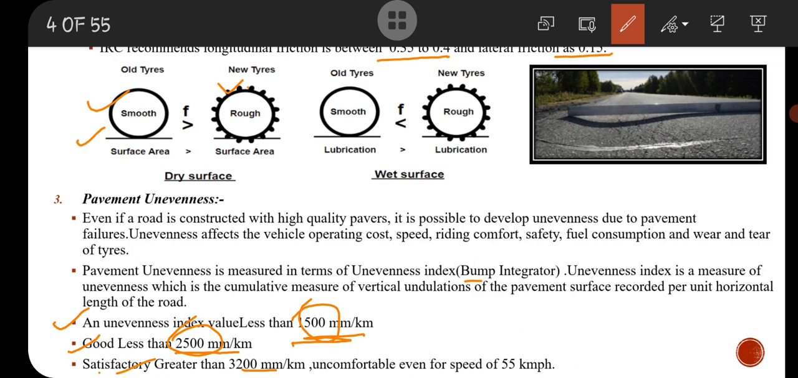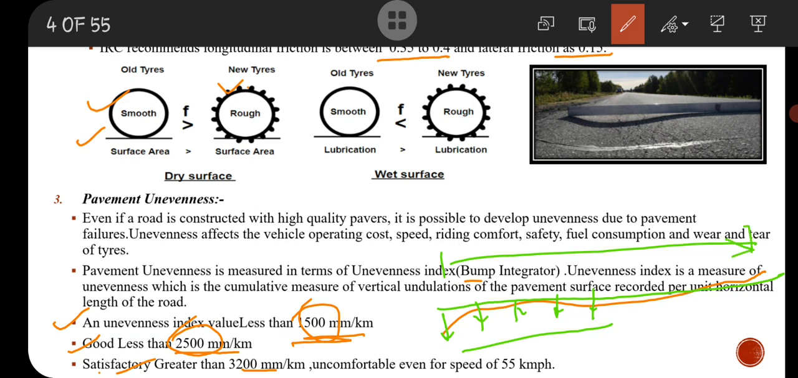This is a longitudinal section of the road. If this is the horizontal surface, then this distance, the summation of all this distance over a kilometer, let's take 1 kilometer. Over the 1 kilometer, the addition of this distance must be less than 1500 mm for a good condition of road, and this is measured by a bump integrator.